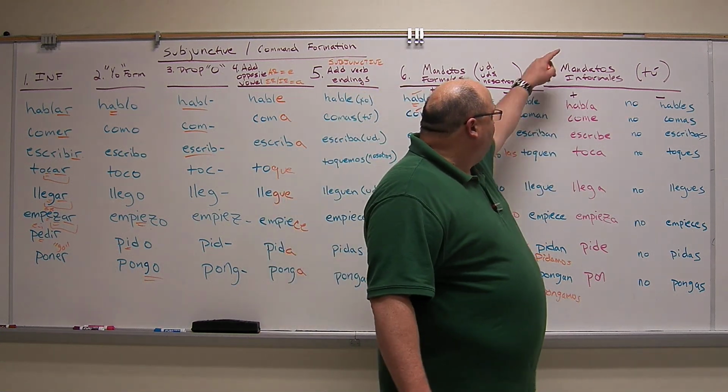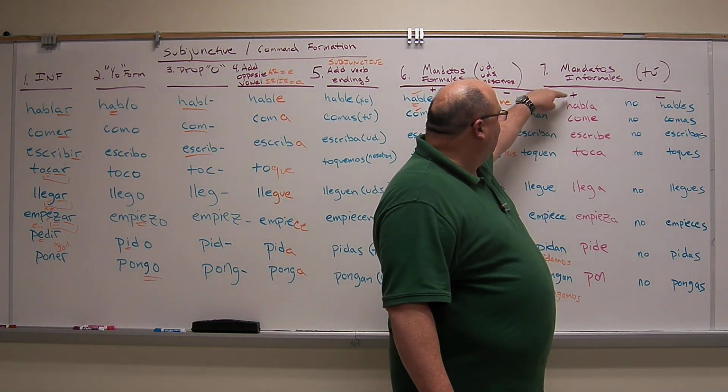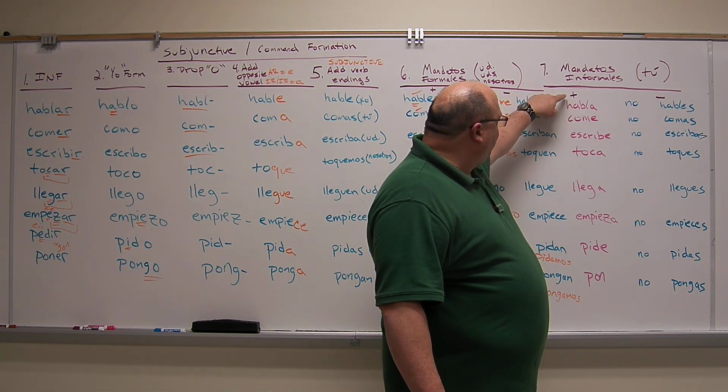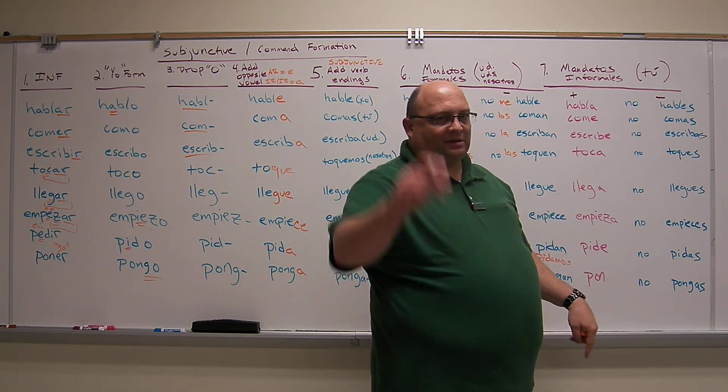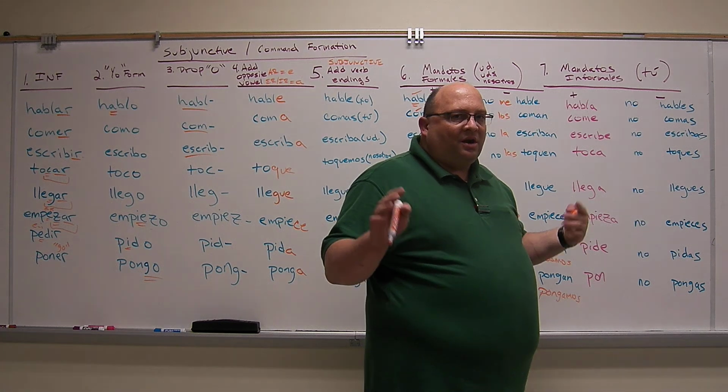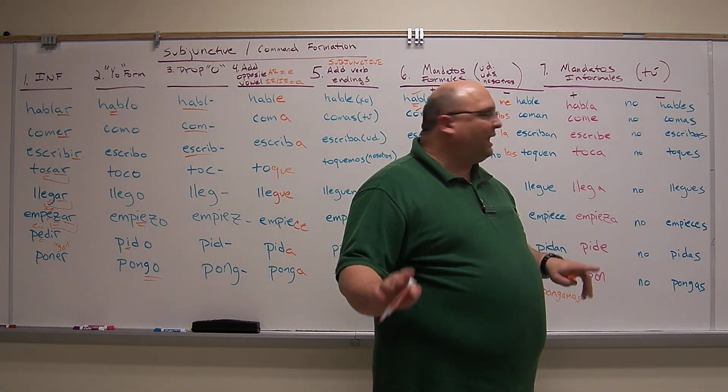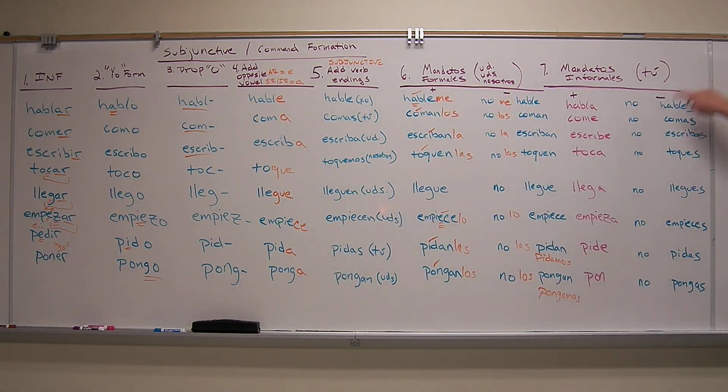So, mandatos informales. Okay, these positive commands that are in pink, there's something wrong with them. They're not following the rule. We're going to talk about them in a second. First we're going to go to these negative commands because they follow this pattern. They are going to follow this rule. Same thing.